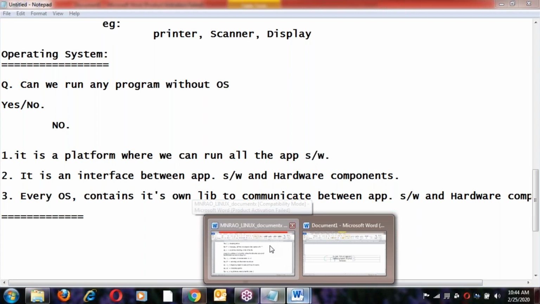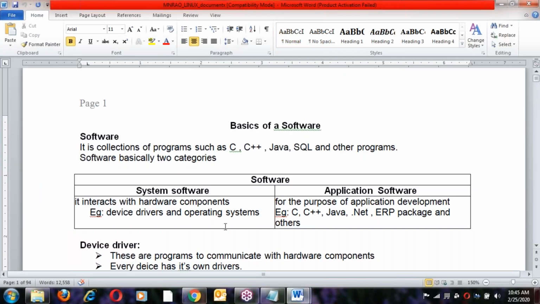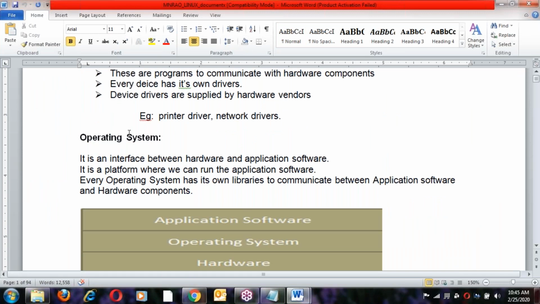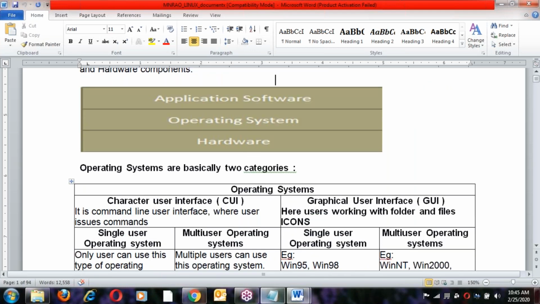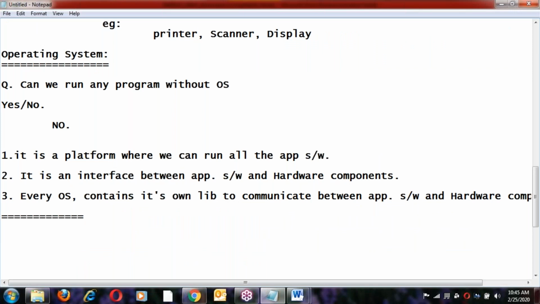The same topic is prepared in the document here. You can see in the document: what is OS? It's a platform where we can run all the application softwares. Next, it's an interface between hardware and application softwares. Next, every OS has its own library to communicate between application software and hardware components. See this OS architecture: hardware, on top of it the OS, and next the application software. So this is just an introduction to OS. Next, operating systems are basically of two categories.